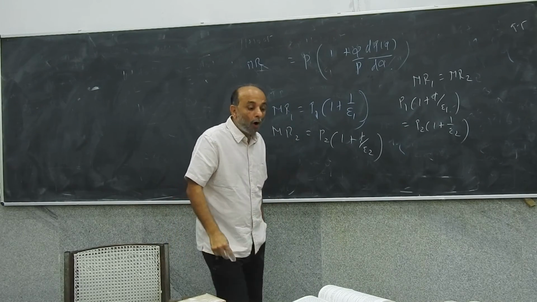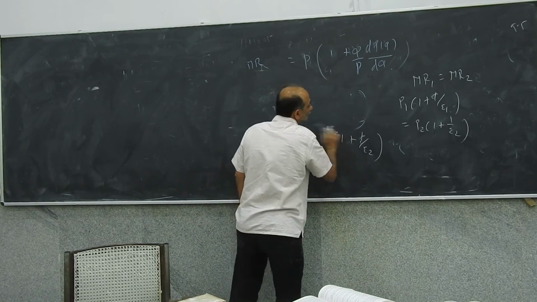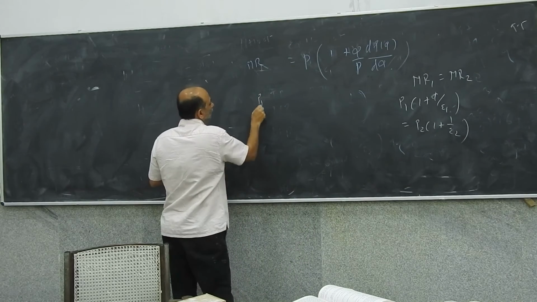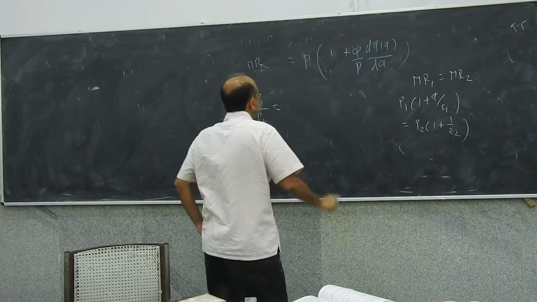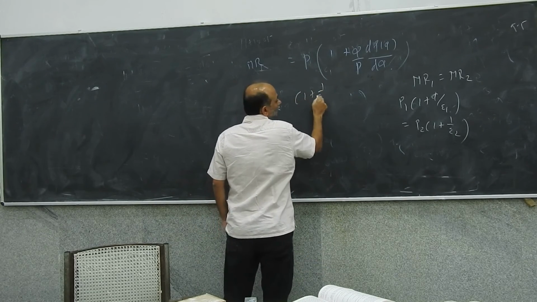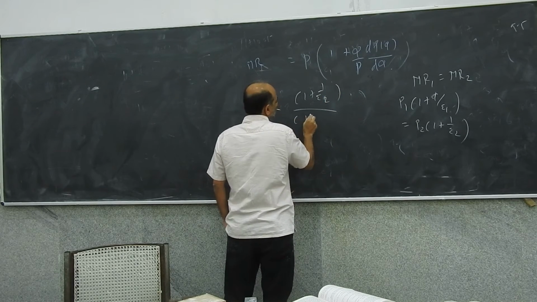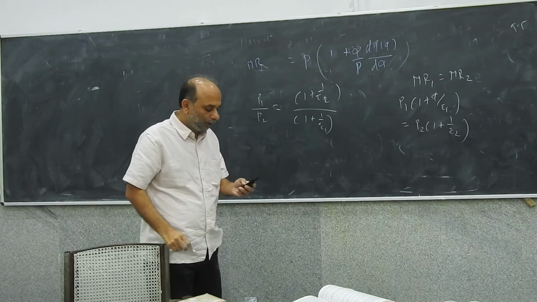From this, I must have P1 upon P2 is equal to (1 plus 1 upon E2) upon (1 plus 1 upon E1). Right? Sure?